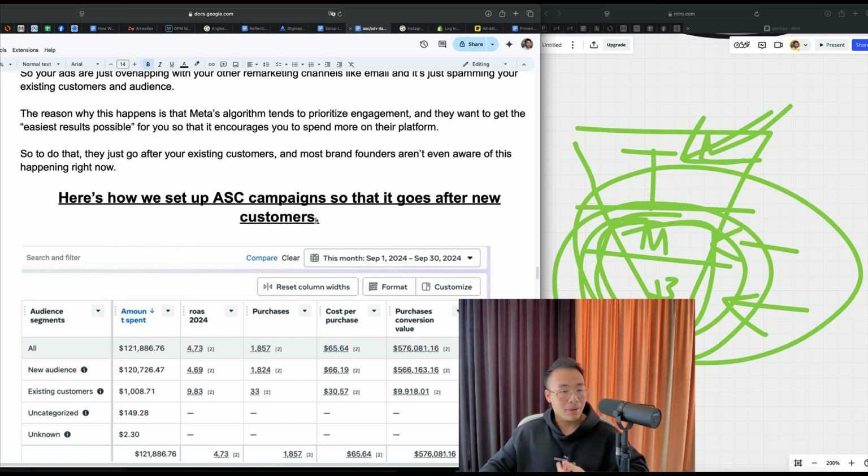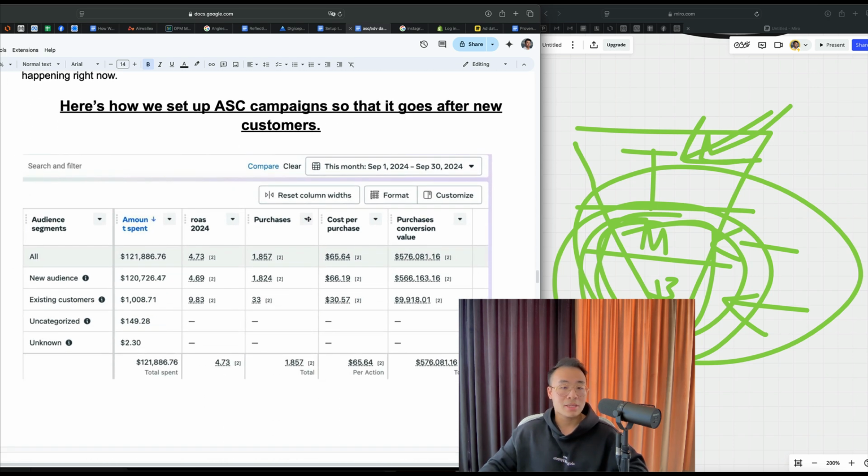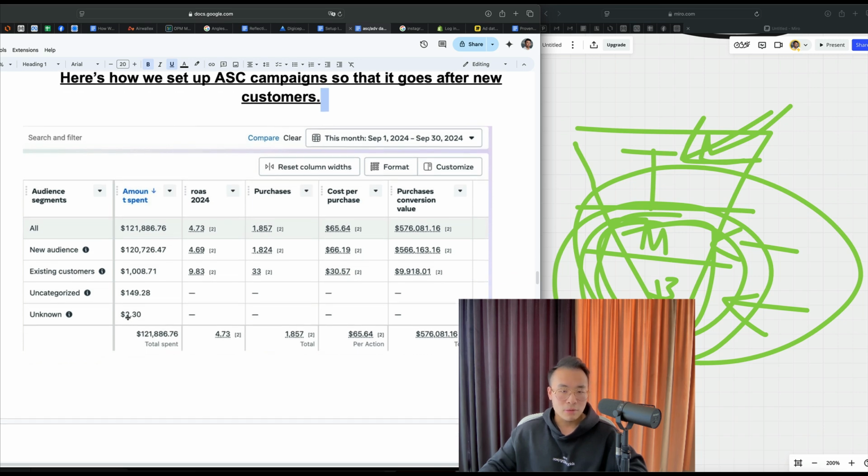Here's how we set up ASC campaigns so that it goes after new customers. You can see here the example of the ad report and the audience breakdown. For this one, it's September 2024, so recently. Within that month, we spent about 121K, 122K rounded up, for this brand at an overall ROAS of 4.73. So we made them a 576K return.